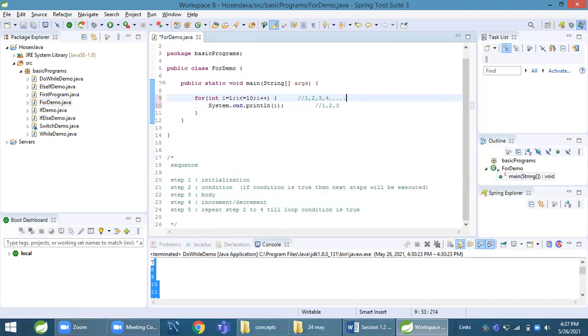When the value of I becomes 9, 9 is less than 10, yes, it will print 9. Then I plus plus makes it 10. 10 is not less than 10, but 10 is equal to 10, so it will print 10. Then I plus plus, the value of I will be 11. This condition will become false and it will not come into this body. It will come out of the loop and the execution will end.